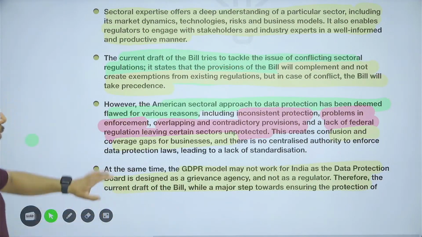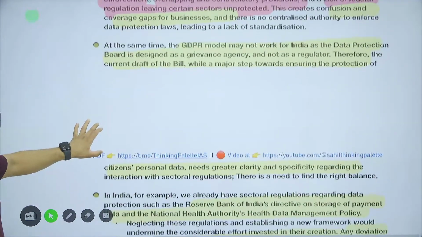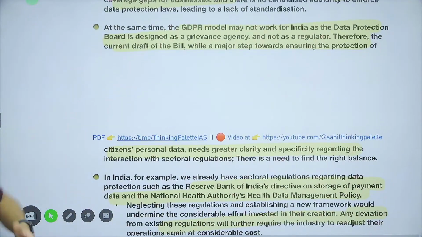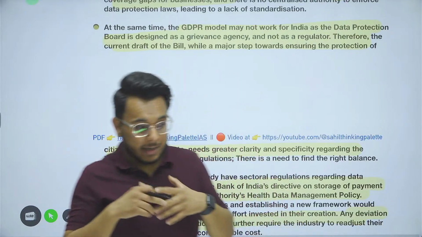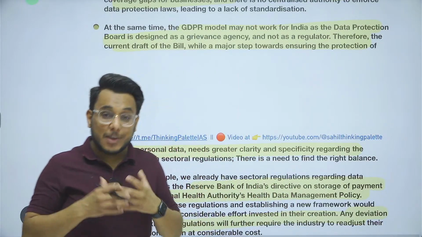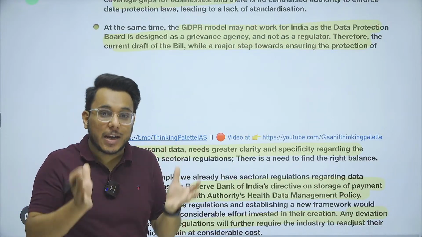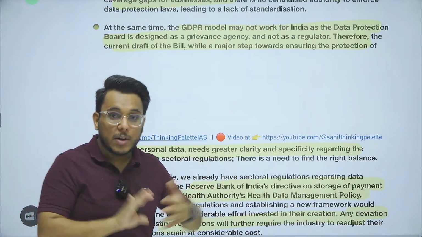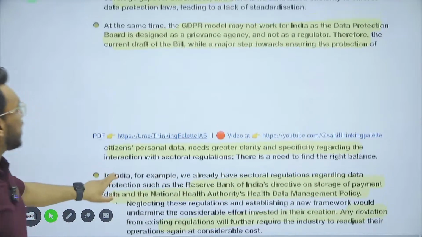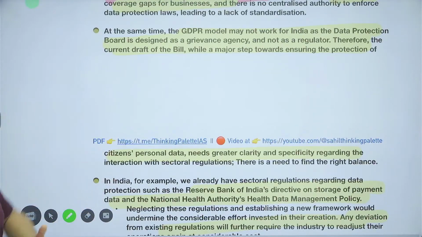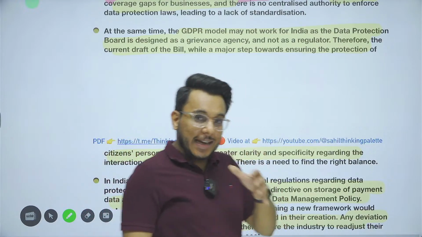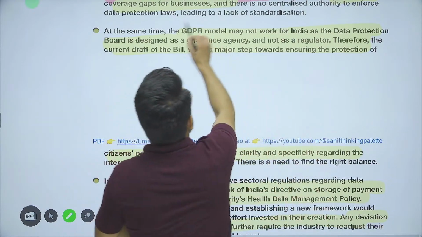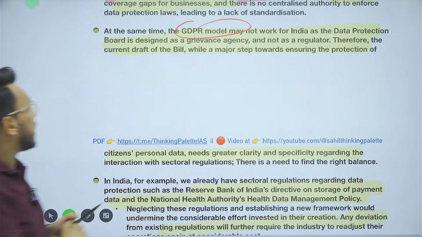Now, though this is good, we still need to understand that comprehensive regulation is more effective because overlapping functions will not be there, contradictions will not be there. Now, when we talk about India, India needs to understand that we need a mix of both. See, an entirely comprehensive system, the GDPR model, may not work in India. Okay, why?